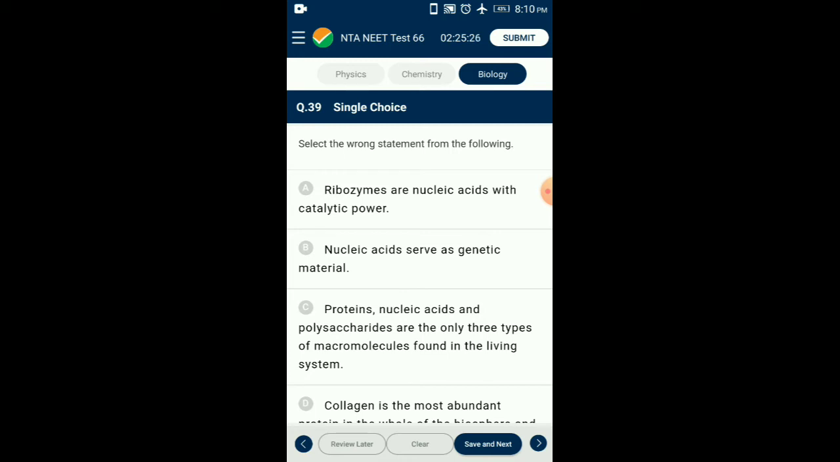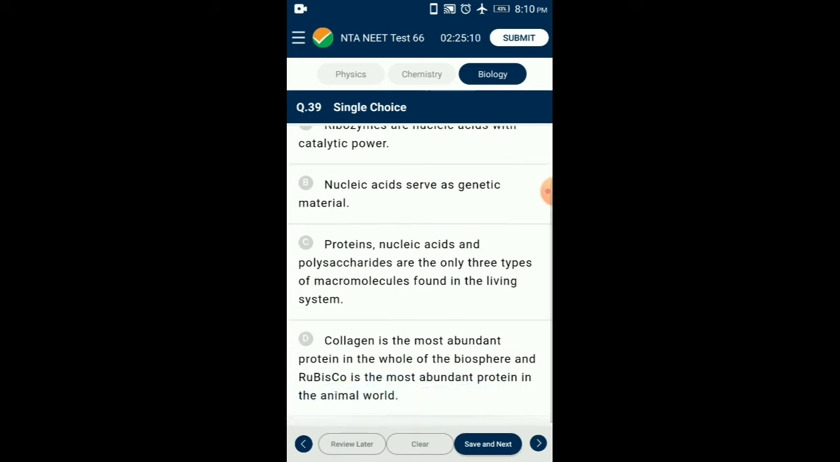Carboxylase and oxygenase. With low carbon dioxide and high oxygen, Rubisco performs oxygenase activity. With high carbon dioxide and low oxygen, Rubisco performs carboxylase activity. So the answer for this question is option D. From the given four statements, statement D is wrongly given. Collagen is the most abundant protein in the whole of the biosphere and Rubisco is the most abundant protein in the animal world. That is the wrong statement.